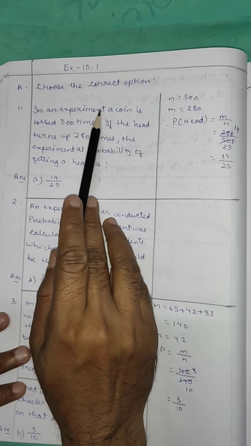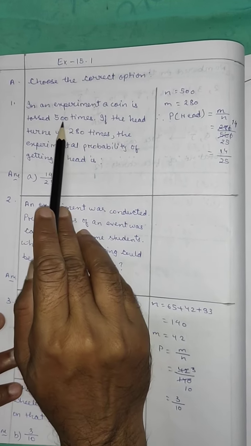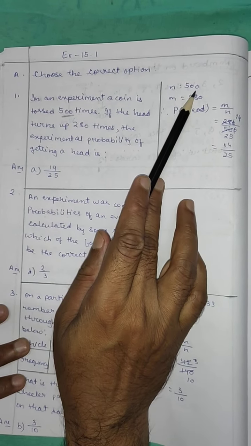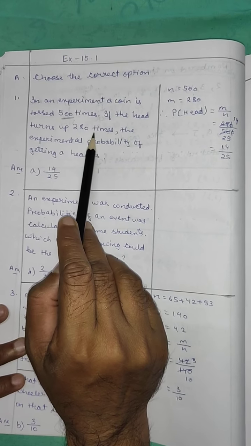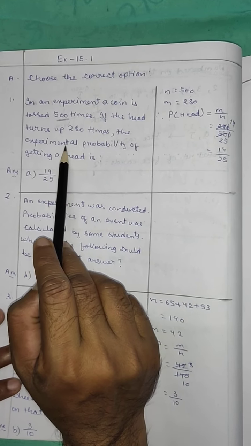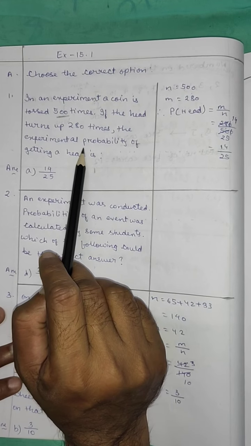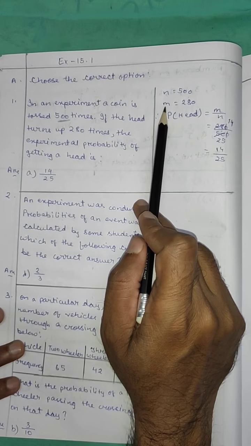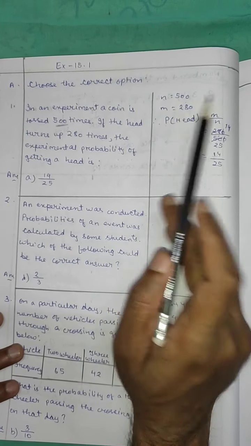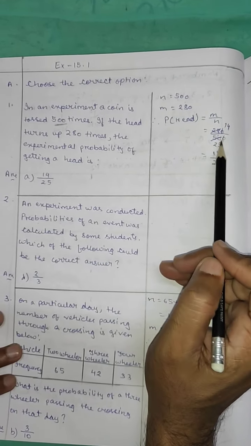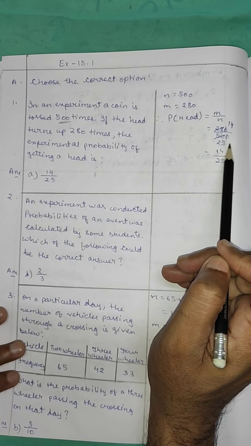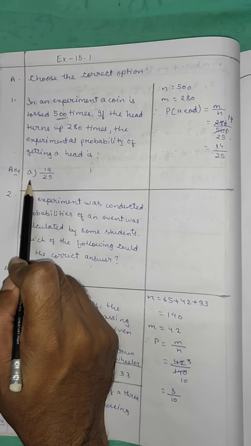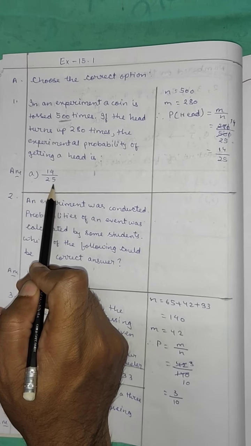In an experiment, a coin is tossed 500 times. That is the total number of possible outcomes, N is 500. Head is coming up 280 times. They are telling us to find the experimental probability for head. So head is your favorable outcomes. M is the symbol for favorable outcomes, M is 280. So probability of getting head is M by N, 280 by 500. After cancellation, the result is 14 by 25. So your right option is A, 14 by 25.